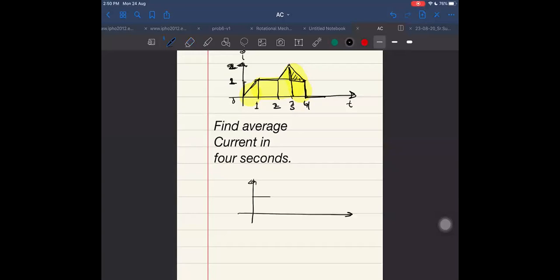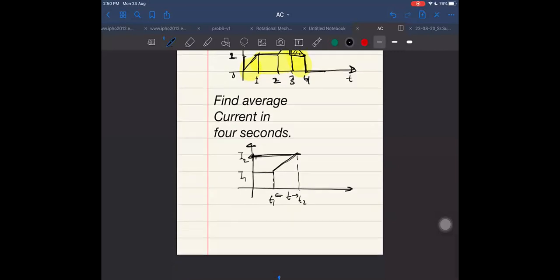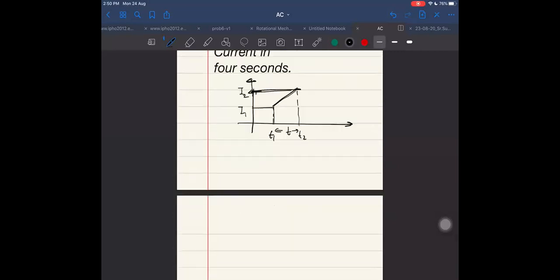First I will take the average current for a simple case. Initial current is I1 and final current is I2. Find out the average current flowing between T1 and T2, where T is the time interval.